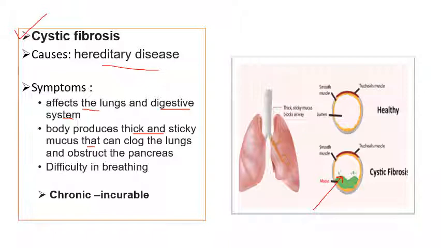So it may even obstruct the pancreas, because mucus is released in the digestive system also. So ultimately it results in difficulty in breathing. Of course it is incurable, and hence it is a chronic one. So cystic fibrosis is also a lung disease, which is a hereditary one that passes from one generation to another.